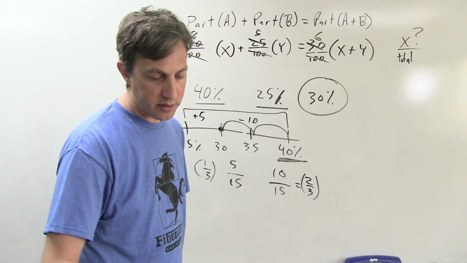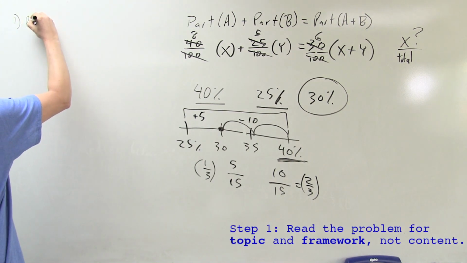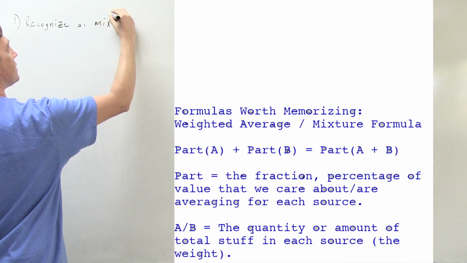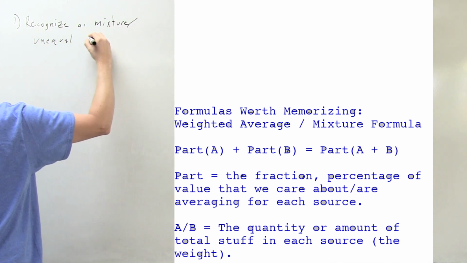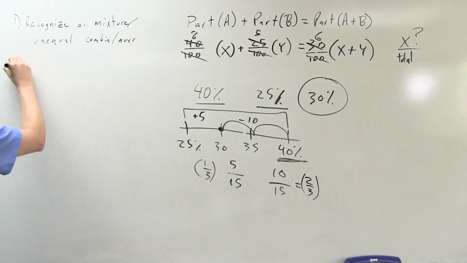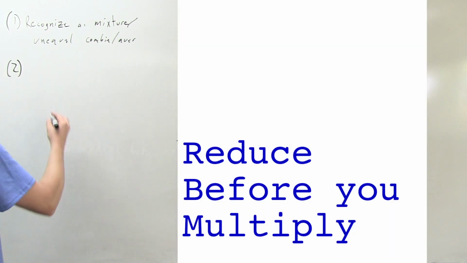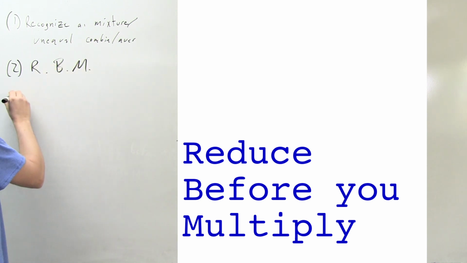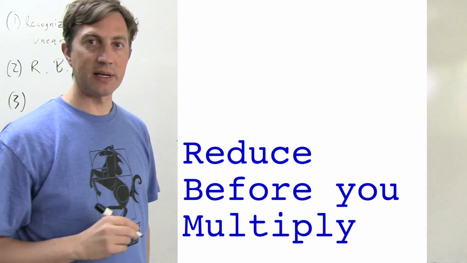Okay, so circling back, what are the principles, what are the goals on this one? First of all, once again, recognize a mixture, or unequal combination average. And that formula is your formula. You know how to use it. Next step: reduce before you multiply. RBM, reduce before you multiply. It is always going to be worth it to save that effort when you're going through something like this.